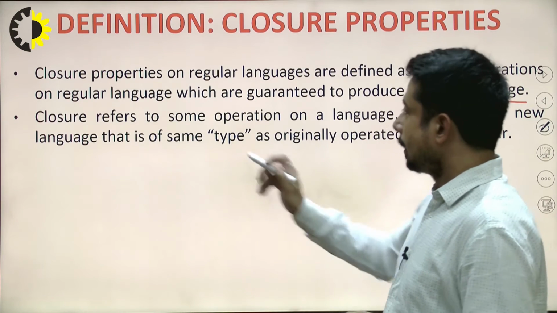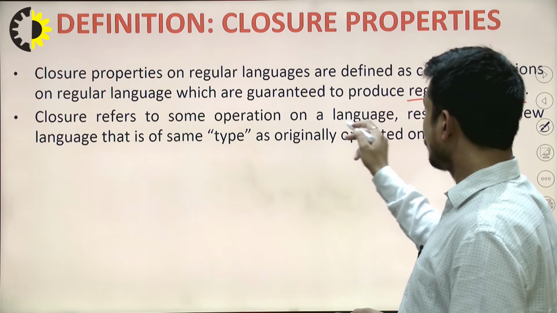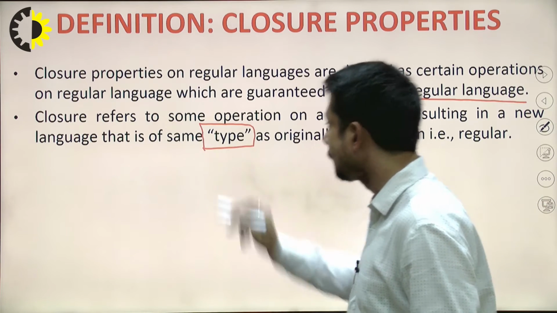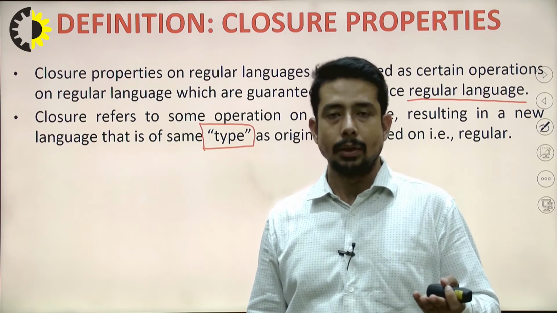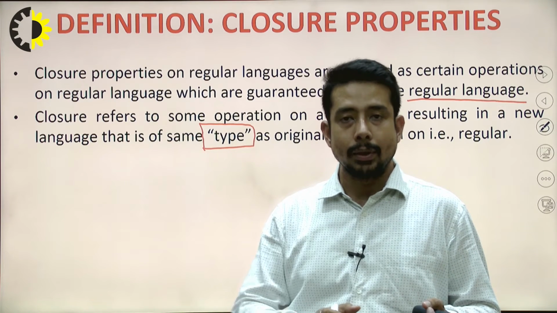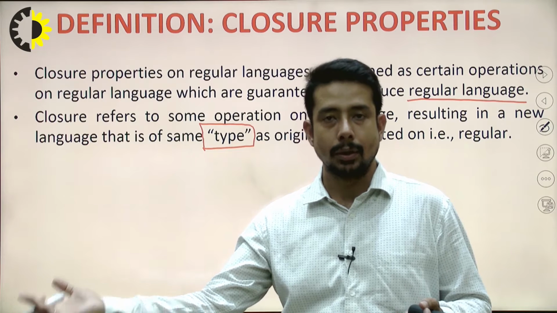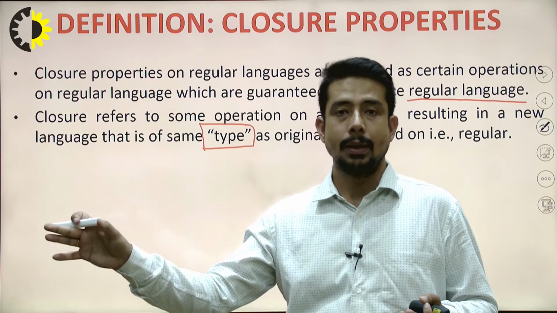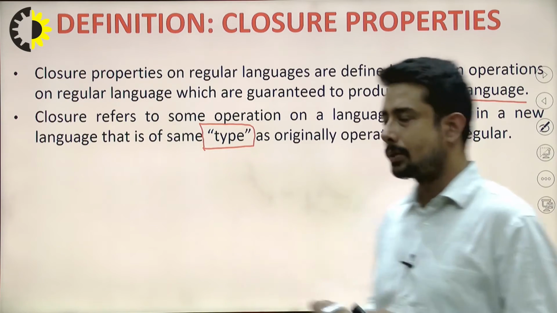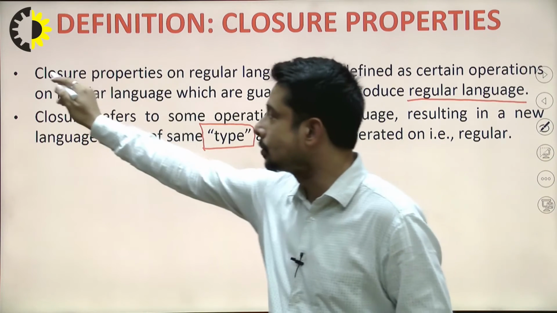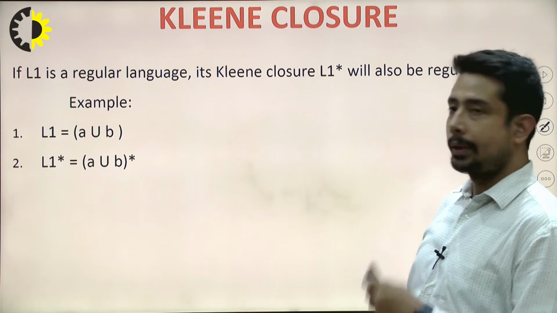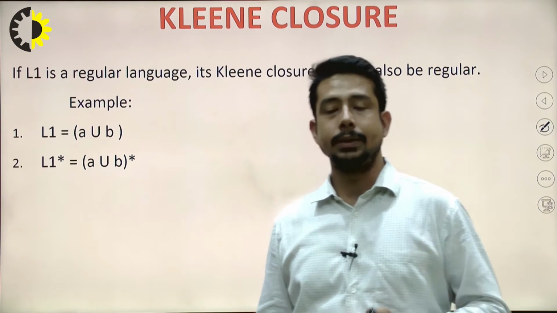Okay. Next, closure refers to some operation on a language resulting in a new language that is of the same type. Same as I have mentioned, if we consider a set of integers, do the addition operator, and get the same type of set of integers, then I can say that this set of integers is closed under the plus operator. So we can say there is some closure property in these two definitions. Okay, so next come the operators under which we can say that regular languages are closed.